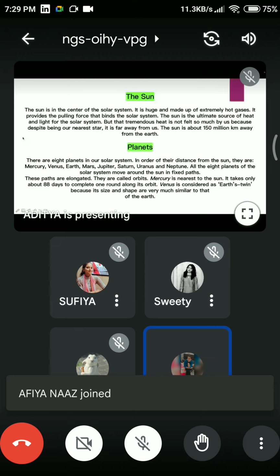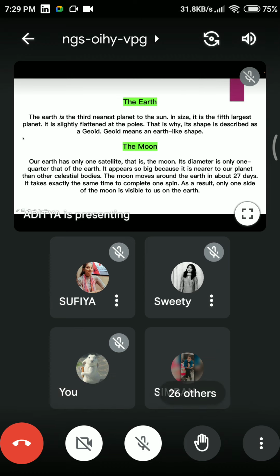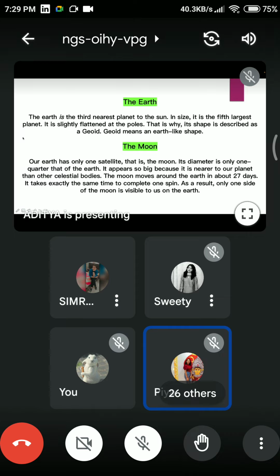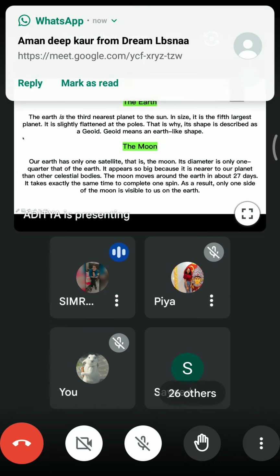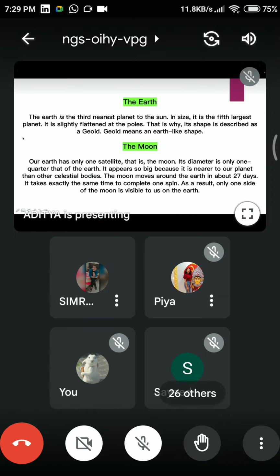Next slide, Aditya. Okay, so here is your favorite part, the Earth. You all know about this, right? Anyone respond, please? Yes, ma'am. So have you ever read about it or listened to it? Earth is also known as geoid. There is one word you can read in the third line, geoid. What is that? Why is it considered a geoid also?